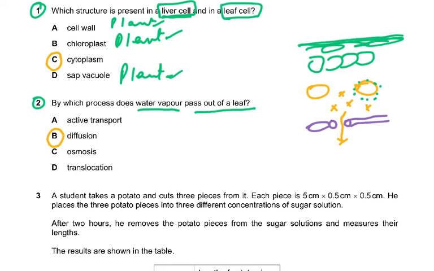Students would be confused because when it said water, you would think of osmosis, and a large number of students would probably think it's osmosis, but it's not osmosis. Why? Because osmosis is the movement of water. Water vapor is a gas, it's not a liquid. Movement of liquid water is osmosis. So please get this correct and be very clear about it.